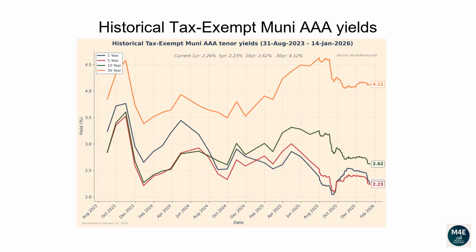This line plot and the next plot show how each tenor of the muni yield curve has changed over time. From the 31st of August 2023 to the 14th of January 2026, the 1-year yield has dropped from 3.24 to 2.26. The 5-year yield has dropped from 2.85 to 2.23. The 10-year yield has dropped from 2.84 to 2.62. The 30-year yield has increased from 3.85 to 4.12.